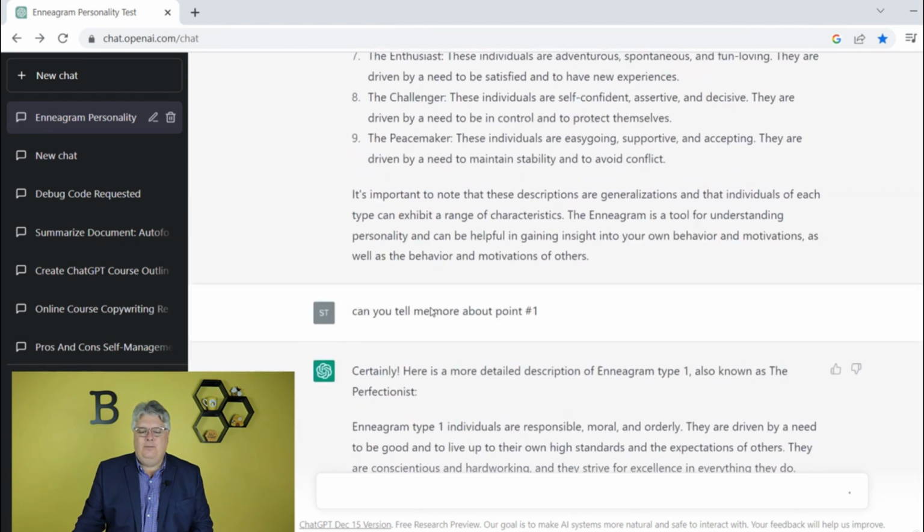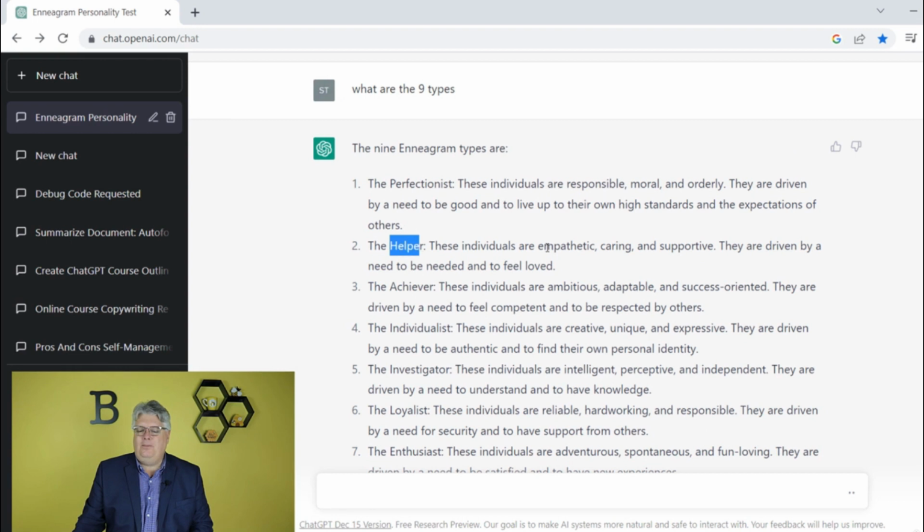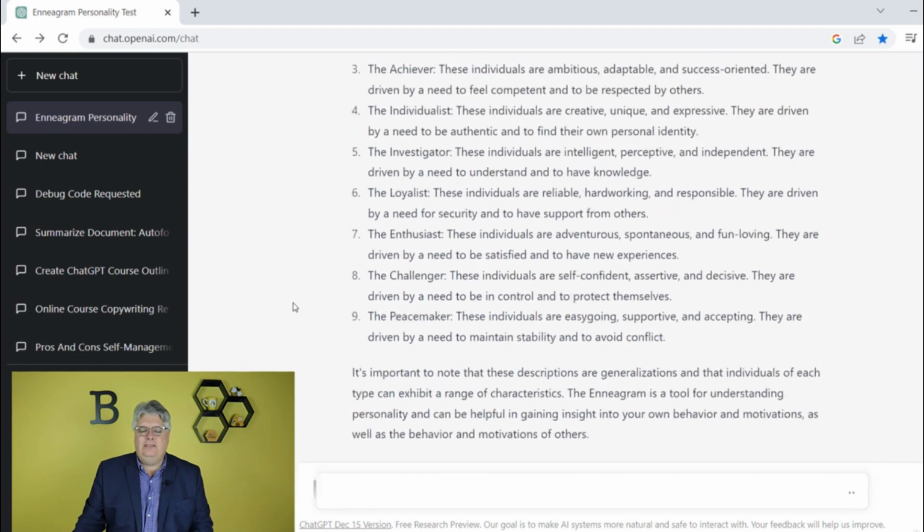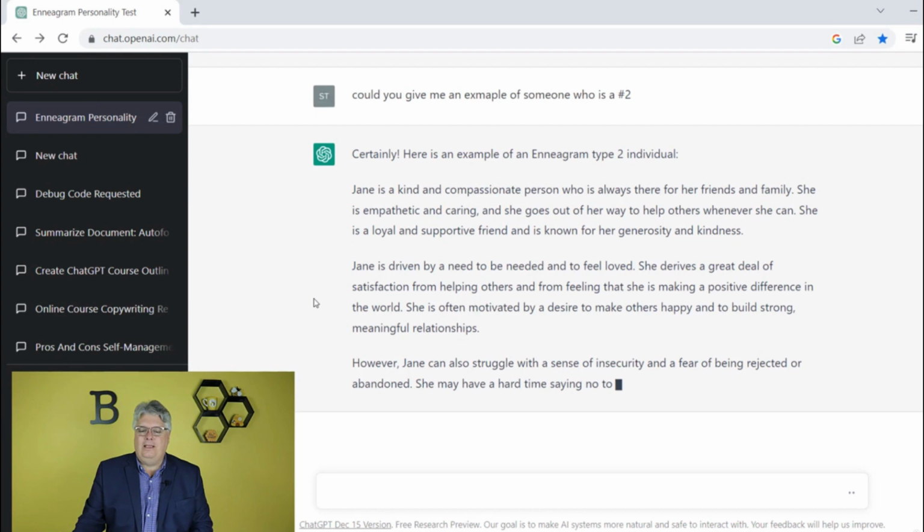Now let's go back up. Number 2 is the helper, right? So they're empathetic, caring, and supportive, right? So here is an example of, well, what do we mean by the helper? And here it is.